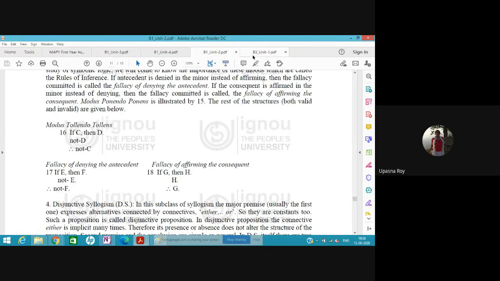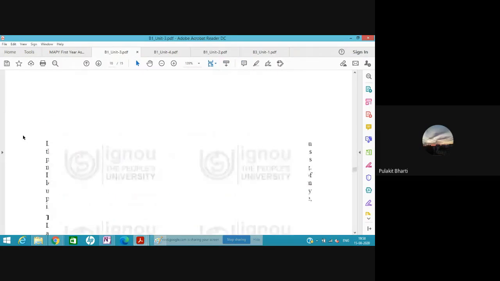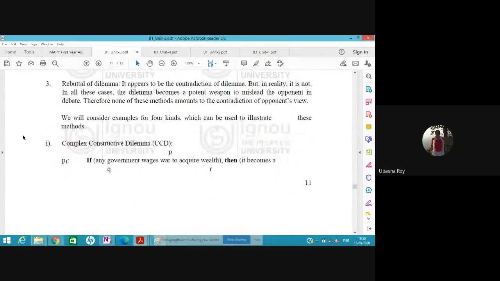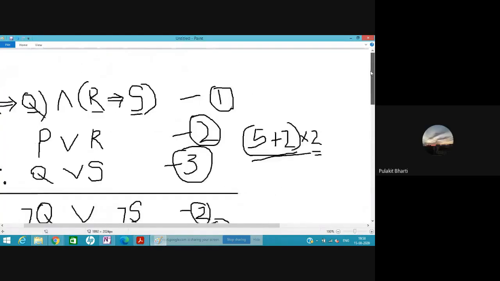Like, what does this P, Q and all mean? What does this mean? Let me explain. So what do P1, P2, all these things indicate? See, what we did here was